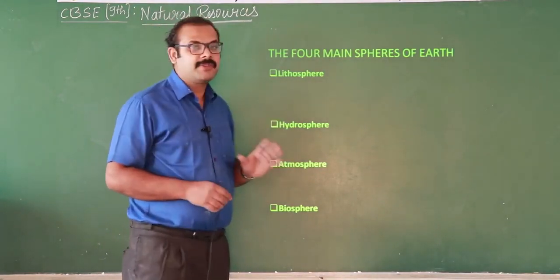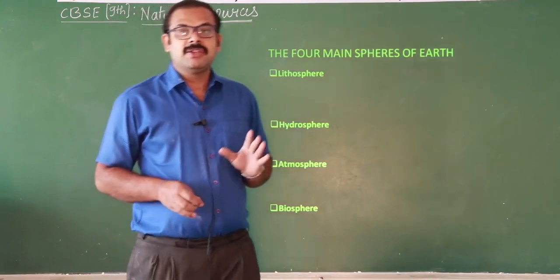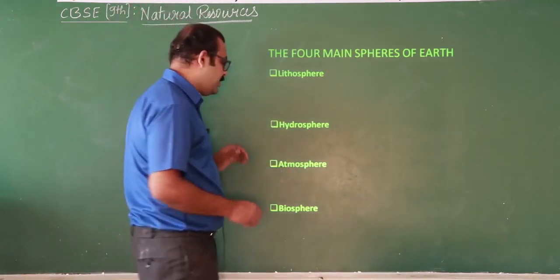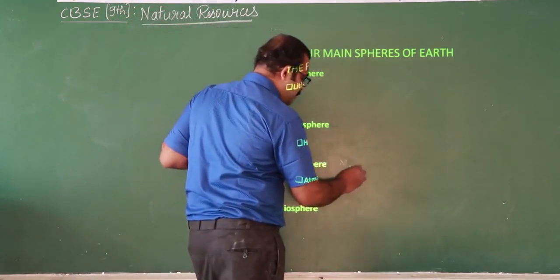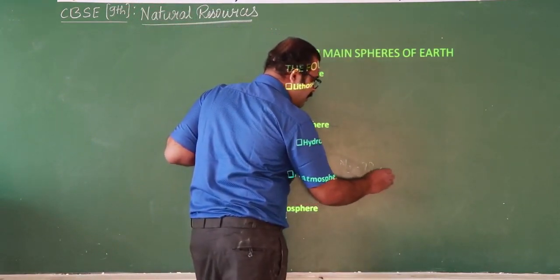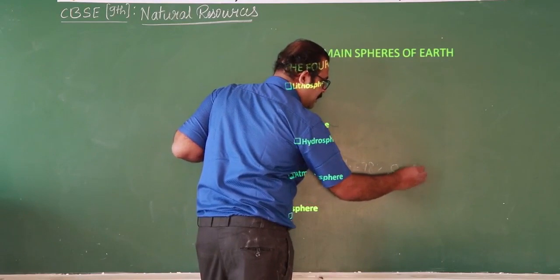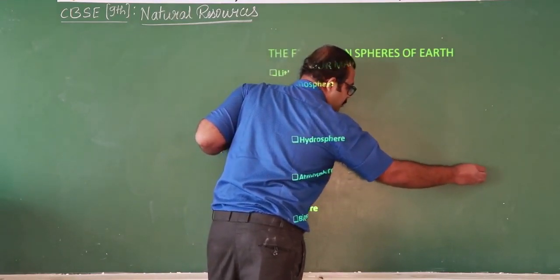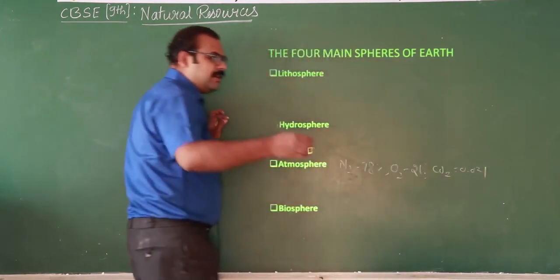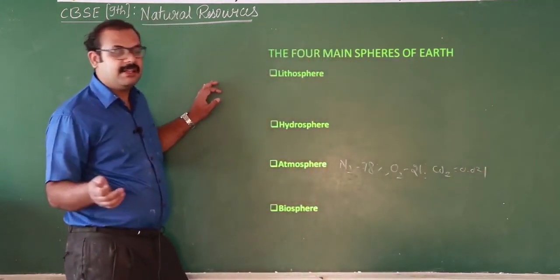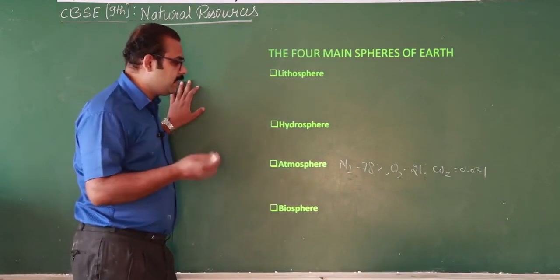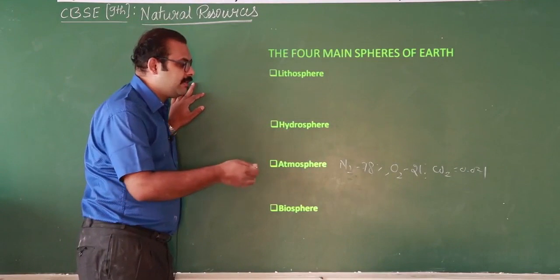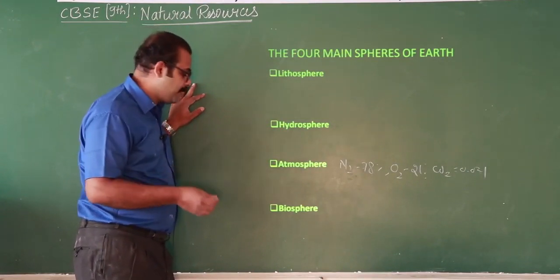Again, atmosphere constitutes air. Air contains different types of gases. It contains nitrogen, around 78%. Oxygen is 21%. Carbon dioxide is 0.021%. There are different gases like that. The most important of them are nitrogen and oxygen. They are very essential for the Earth, and carbon dioxide is helpful for the plants.